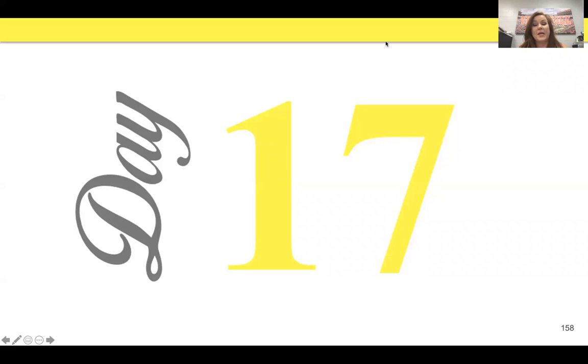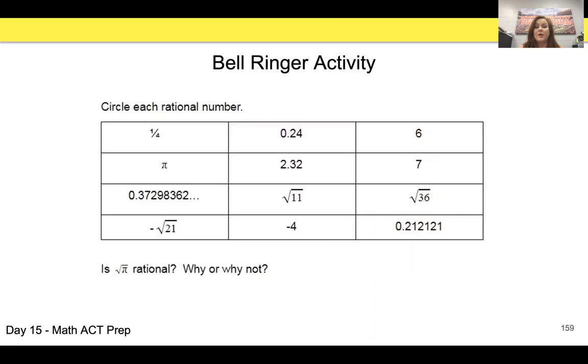Okay, welcome to ACT Prep Day 17. Your bell ringer activity is going to be to circle each rational number. Remember, if it's a rational number, it can be expressed in a fraction, and that way we can pinpoint it on a number line.